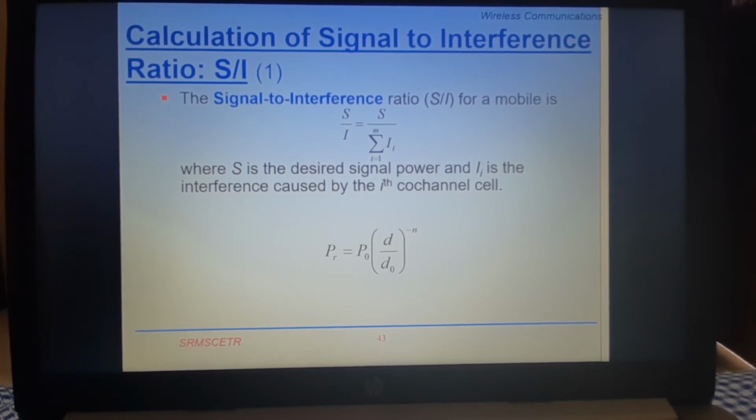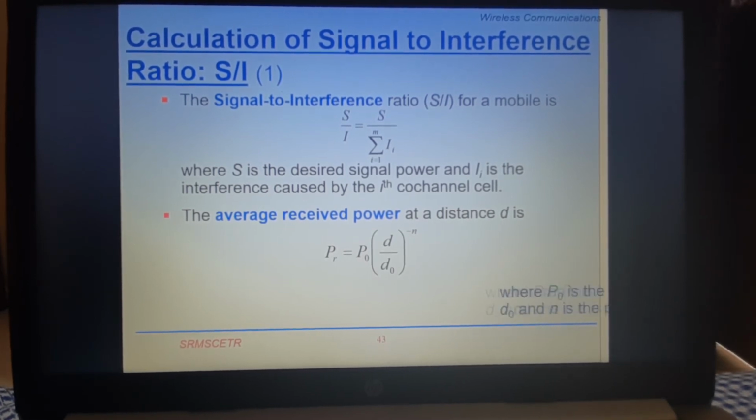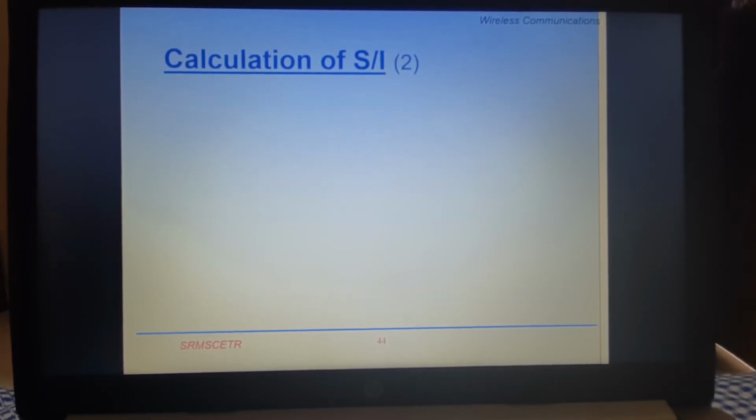Now the received power is known to us, defined as P0 times (d divided by d0) to the power minus n, where small n is the path loss exponent, d0 is the reference distance, and P0 is the reference power corresponding to the reference distance d0. So the average received power at distance small d is given as this, where P0 is the received power at the reference distance d0 and n is the path loss exponent.